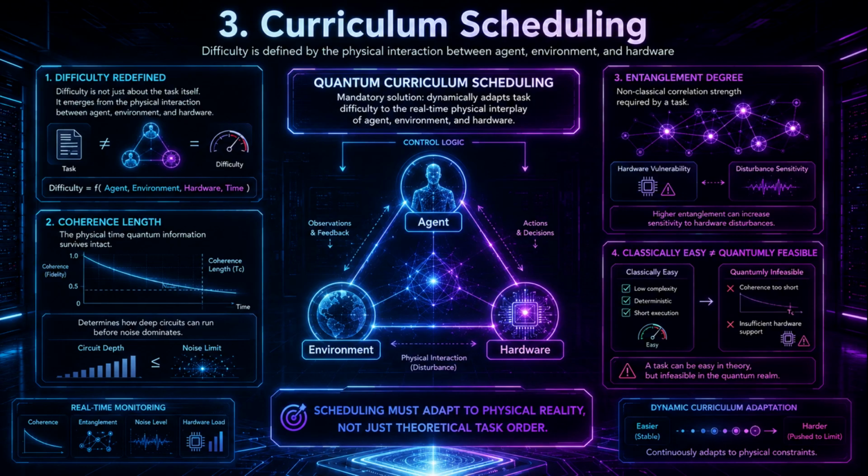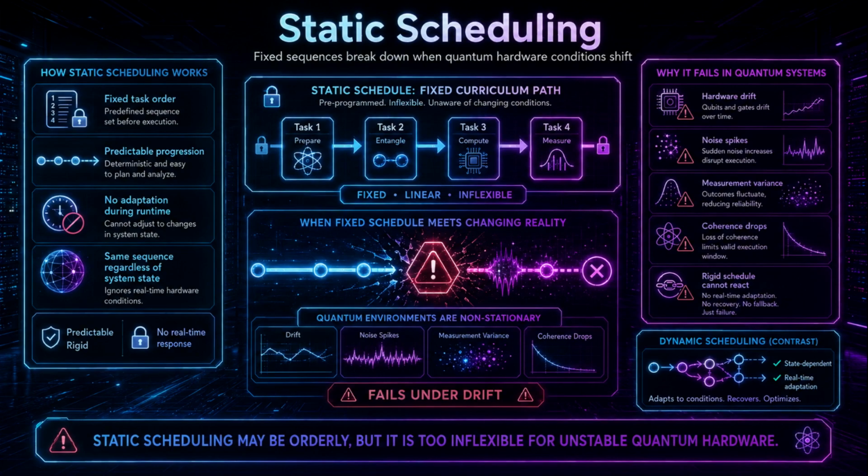This dictates exactly how deep your quantum circuits can be before noise totally dominates the system. Second, entanglement degrees. This is the level of non-classical correlation a specific task requires, and it determines just how vulnerable the system will be to hardware disturbances. So, a theoretically easy classical task might be practically impossible if it requires deep coherence that the hardware just cannot provide. Because of this, the way we schedule these tasks has to evolve.